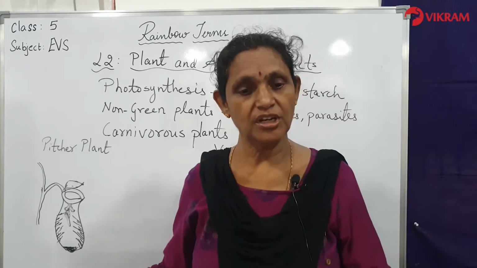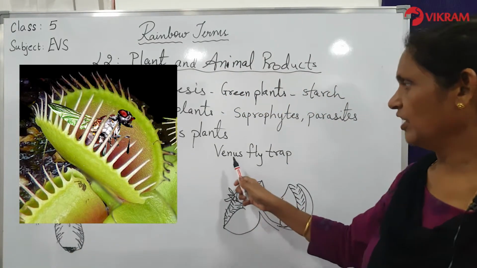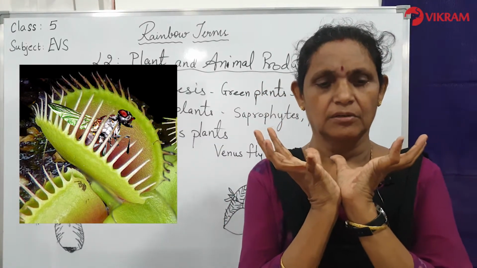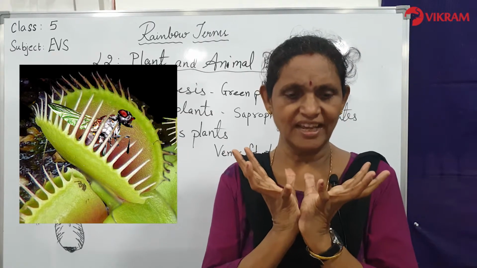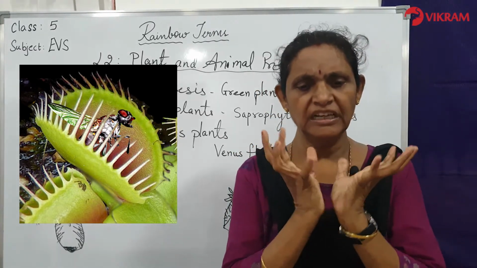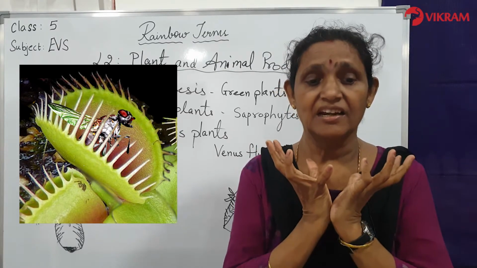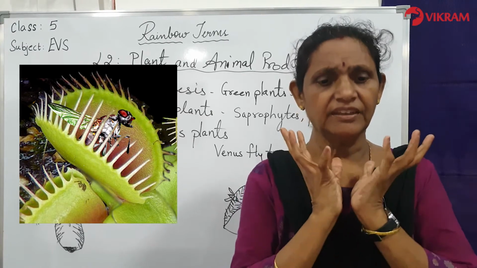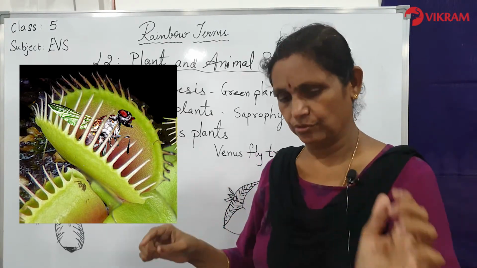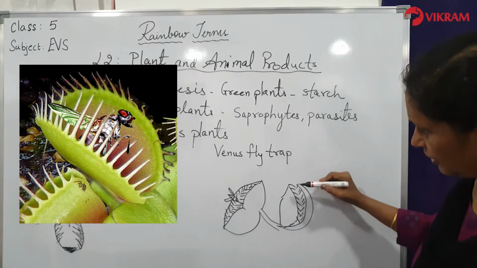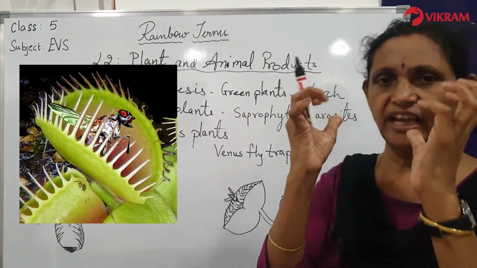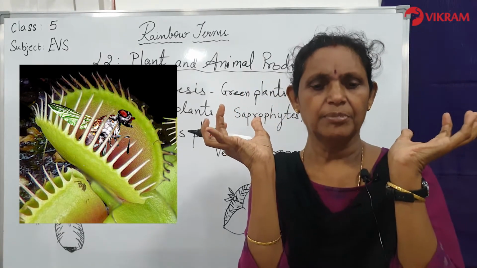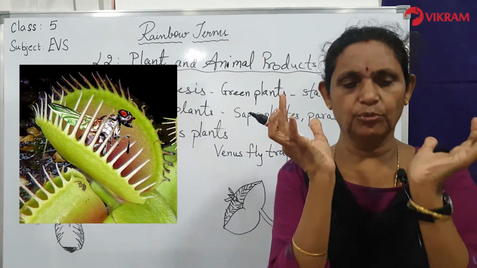The second plant which we come across is another one, the Venus flytrap. In this plant, you will be having two open leaves like structure, you can say. When they are open, they are red and a lovely sweet smell comes out from those leaves. They have stiff hair on the edge. So you can see the stiff hair on the edge. On the side they have stiff hair here. So the hair like structures are like this. And this will be able to trap or close when they want it.